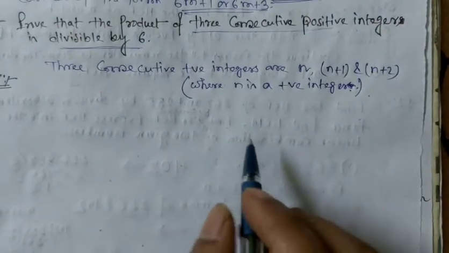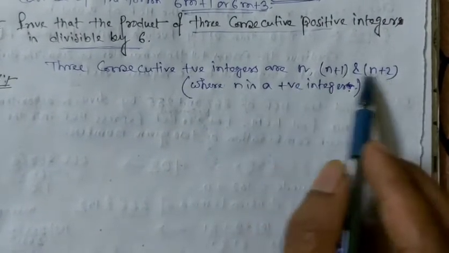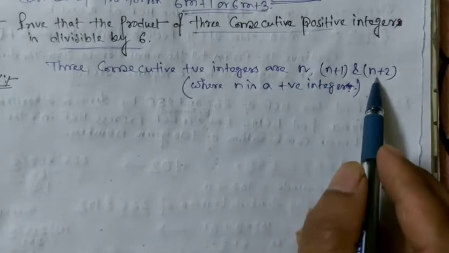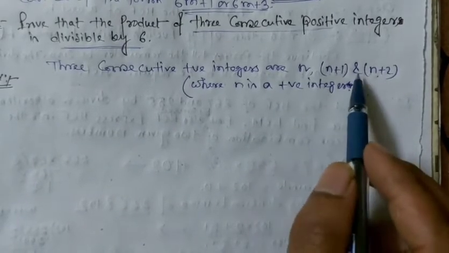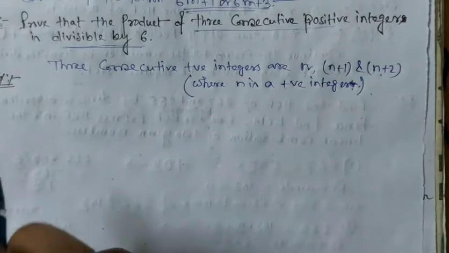Now we have to find the product of these three numbers, that means n into n plus 1 into n plus 2, and this number is divisible by 6.